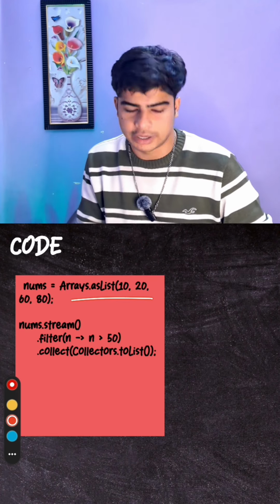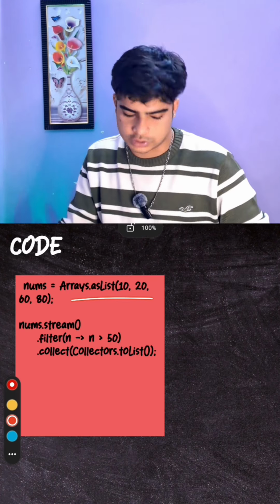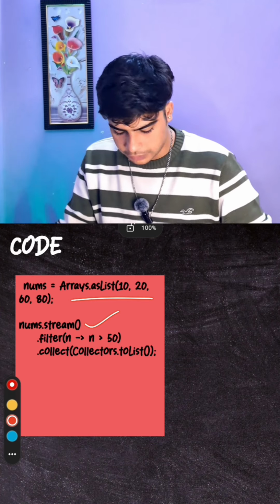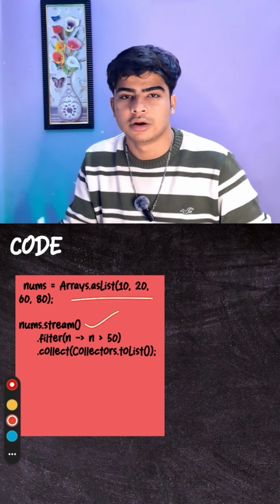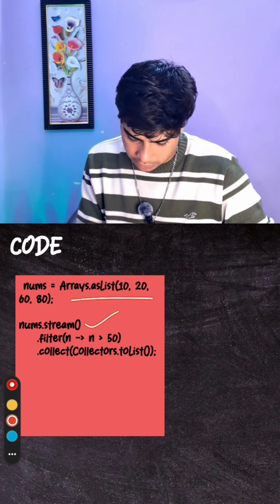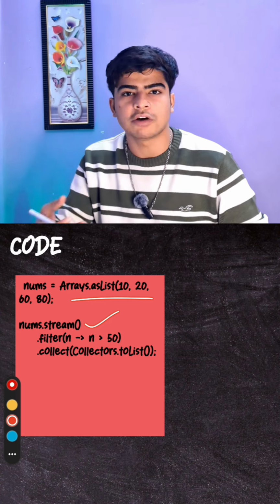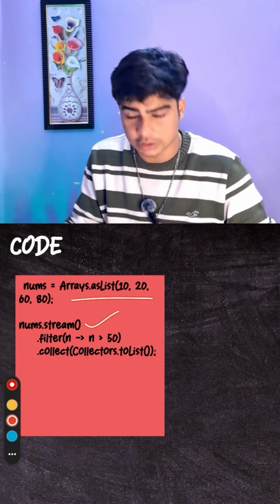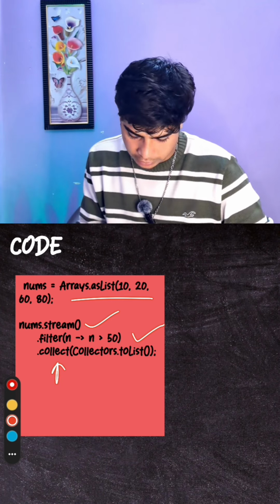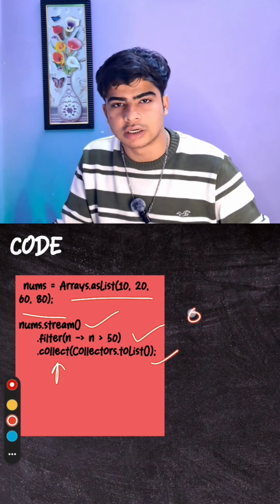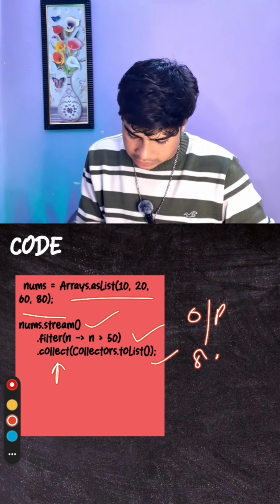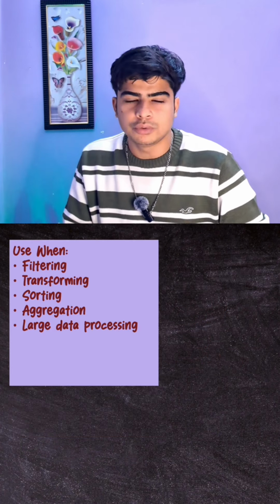Here we have a list. We are calling the stream function to start processing the data. Here we are filtering the numbers which are greater than 50. This is our intermediate operation in this case. At last, if we need to get the output of what we have processed, we need to call the terminal operation, which in this case is the collect function. It will collect and get the answer inside our list. So we will get the output as 80 and 60 when we use Stream API.